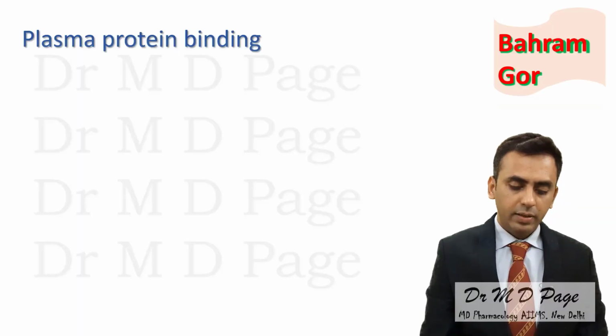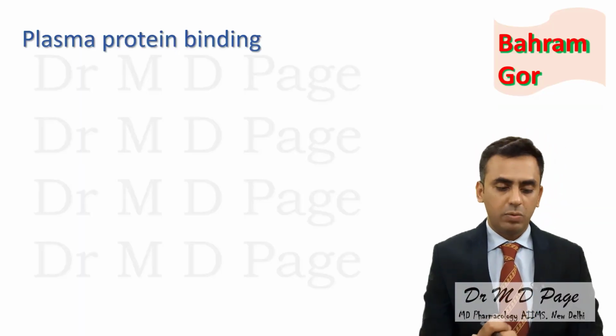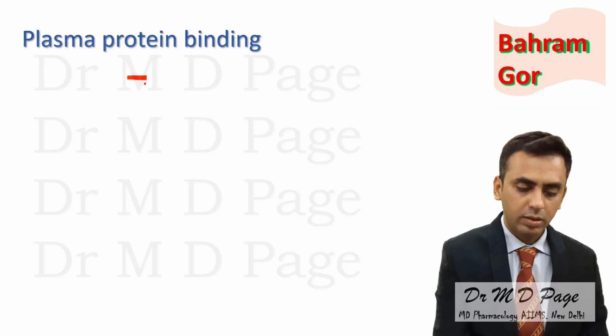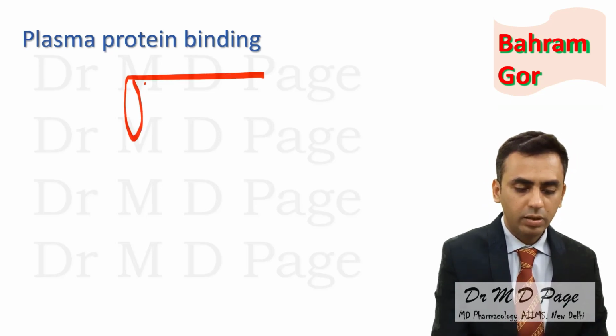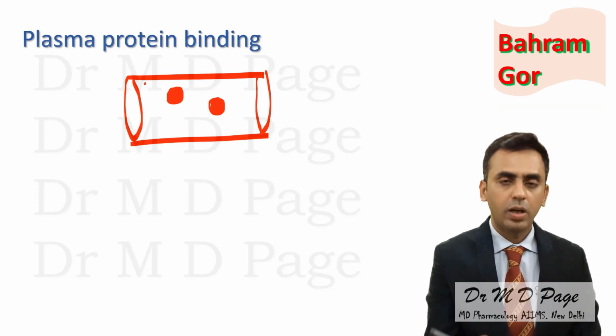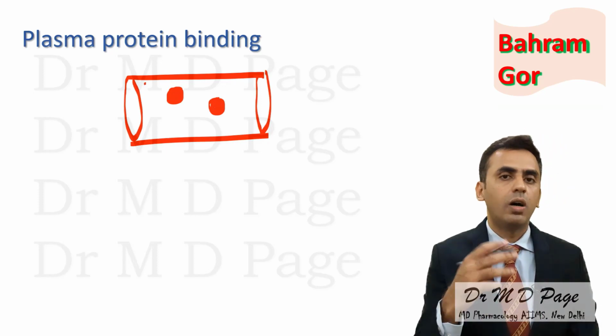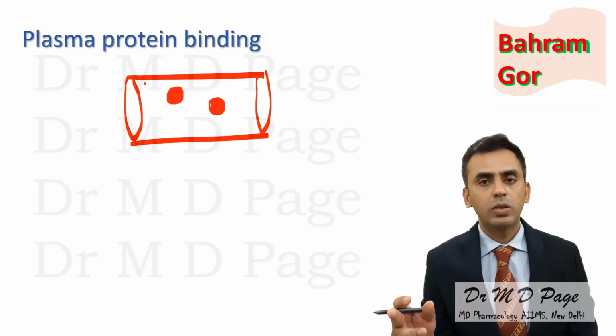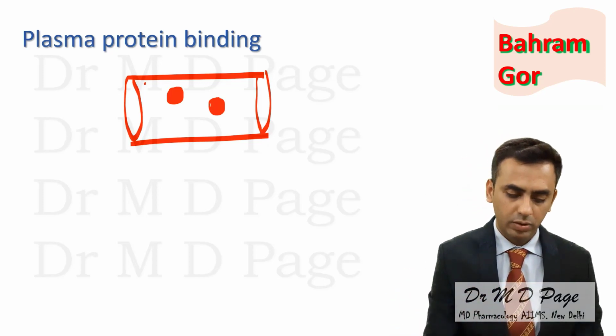Plasma protein binding: what will happen if the drug is plasma protein bound? Consider this is the blood vessel, and this is albumin or alpha 1 acid glycoprotein. To albumin, which drug binds? Acidic drug. Alpha 1 acid glycoprotein, which drug binds? Basic drug will bind.